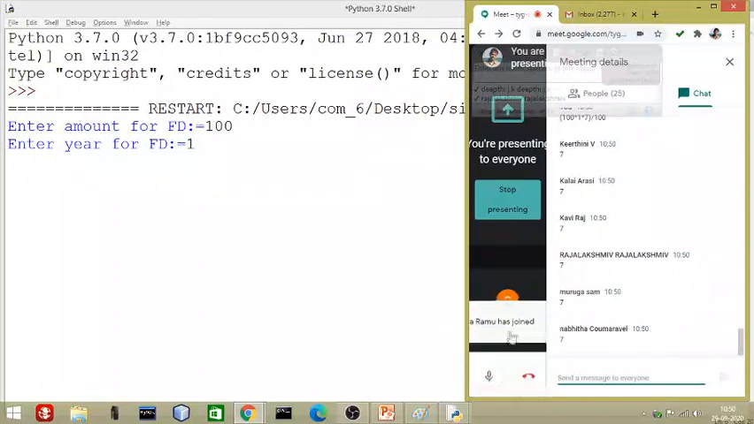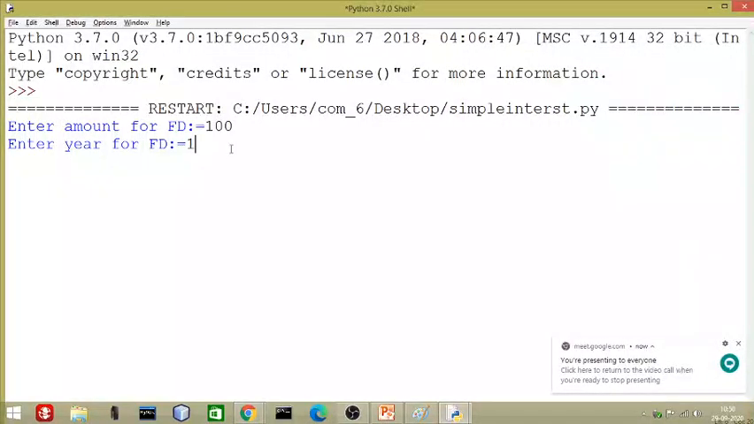Now let us check whether your answer is okay or not. I will hit enter here and I will get 7. This is called interest. Your interest is 7 rupees. You will get it if you deposit 100 rupees for 1 year.